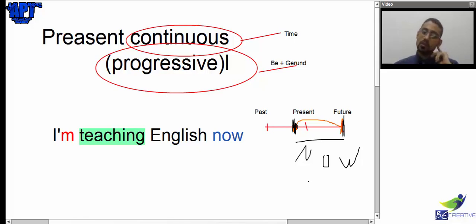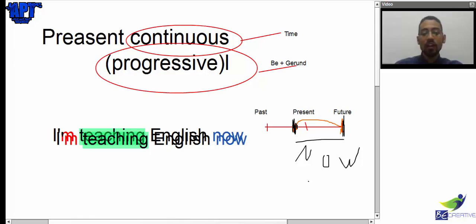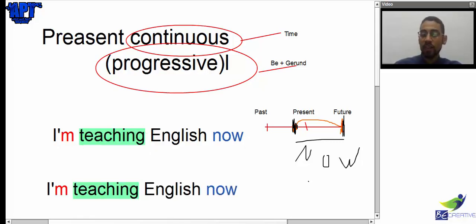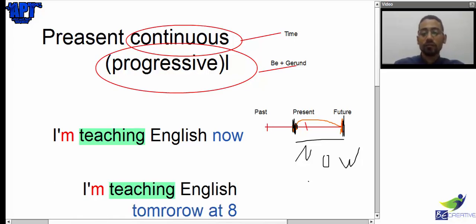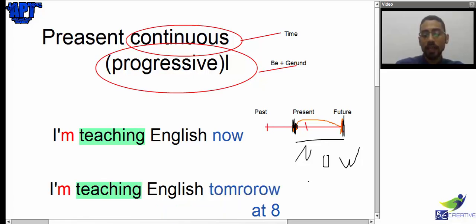Also, we talk about one exceptional case for this tense. When, for example, we take the same sentence, but we change one thing. So here, instead of saying now, I say tomorrow at 8. I'm teaching tomorrow at 8.